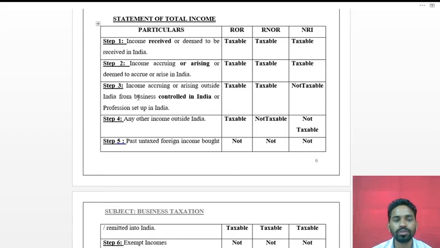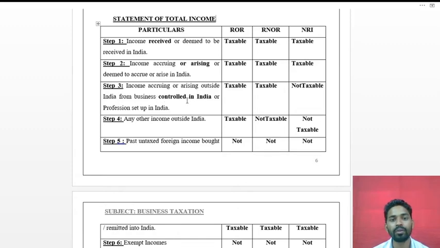It means whatever income is getting earned outside of India from business, in foreign countries, but that business is controlled from India, or the profession is set up in India. So the income is received outside of India, but the controlling is from where? From India.